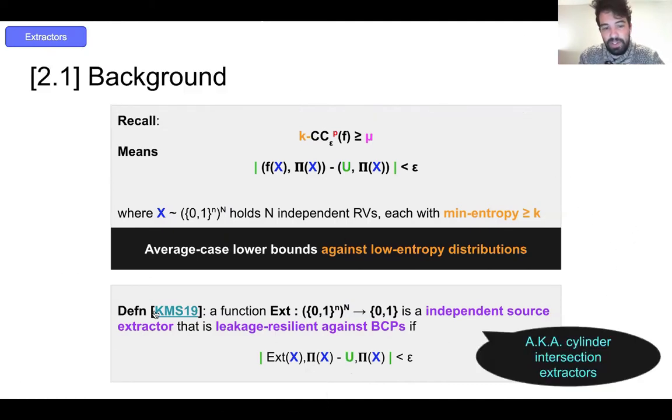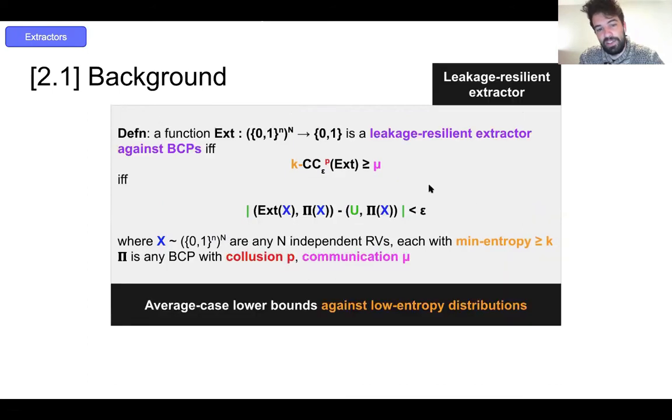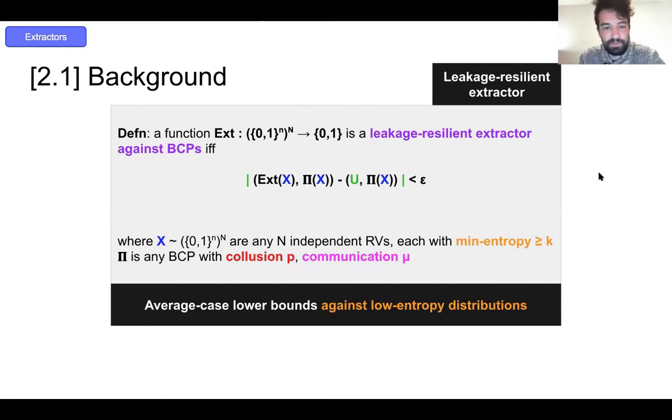And these were introduced in KMS 19 as cylinder intersection extractors. So for convenience, we'll just combine these two boxes. They're the same definition. And we'll no longer use this annoying notation. So we'll remove that from sight. Okay, so this is our definition of a leakage resilient extractor.